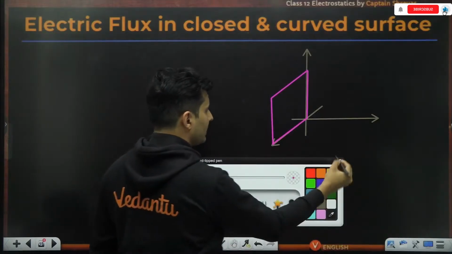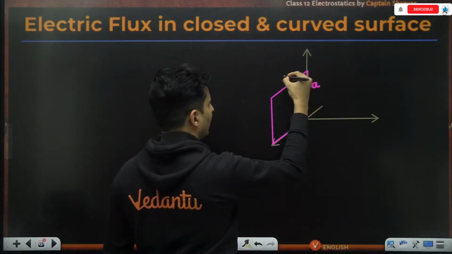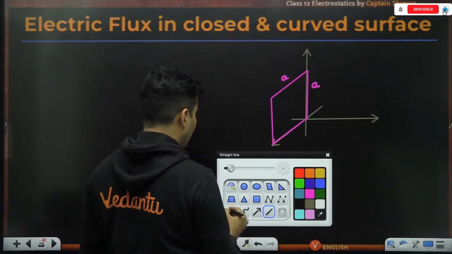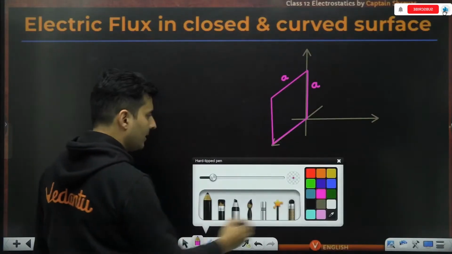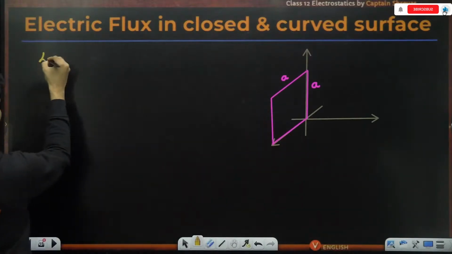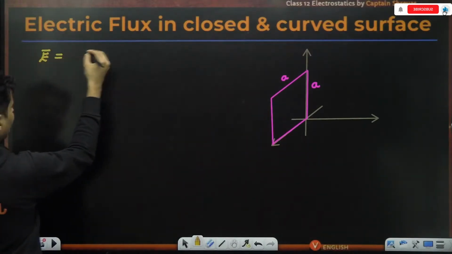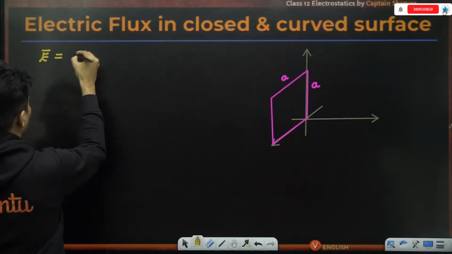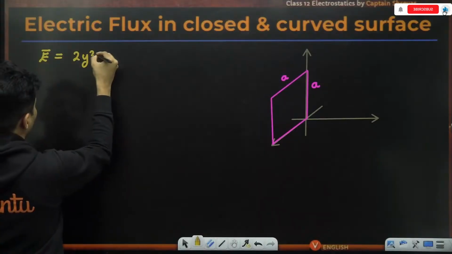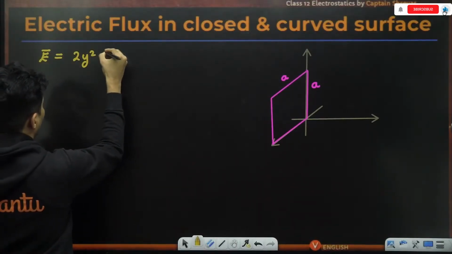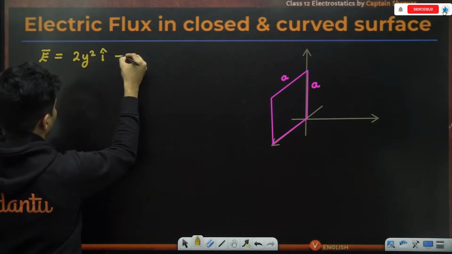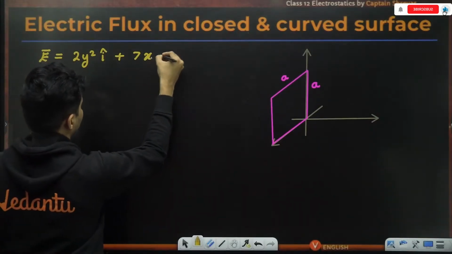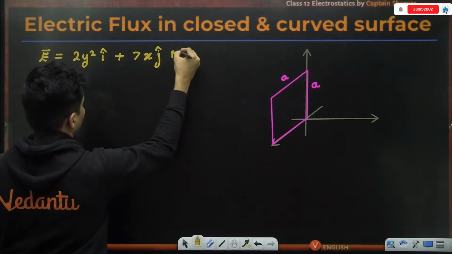Maybe this has a side length of A, this also has a side length of A, and it is given to you that the electric field is maybe something like this: 2y square i cap plus 7x j cap Newton per coulomb.